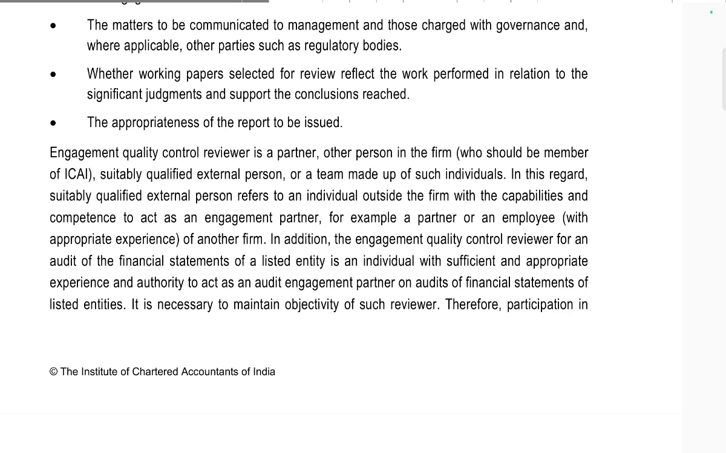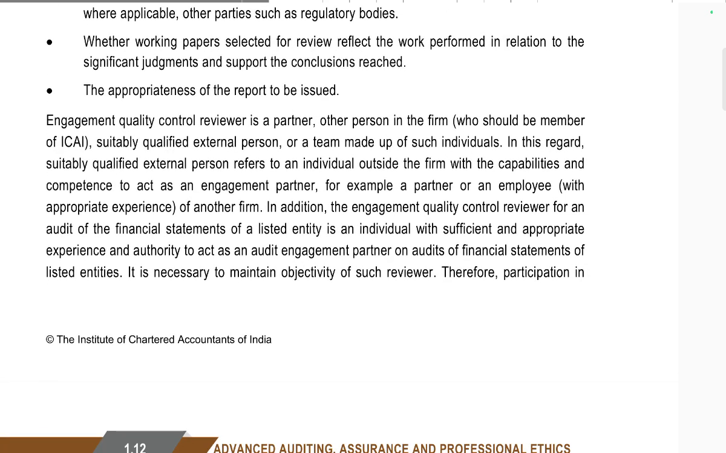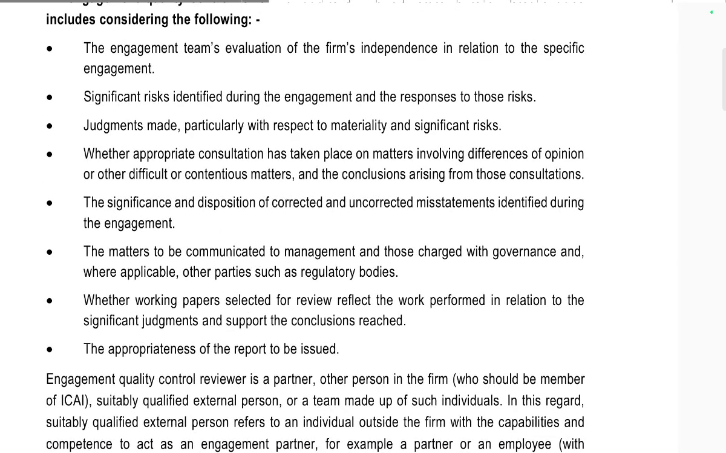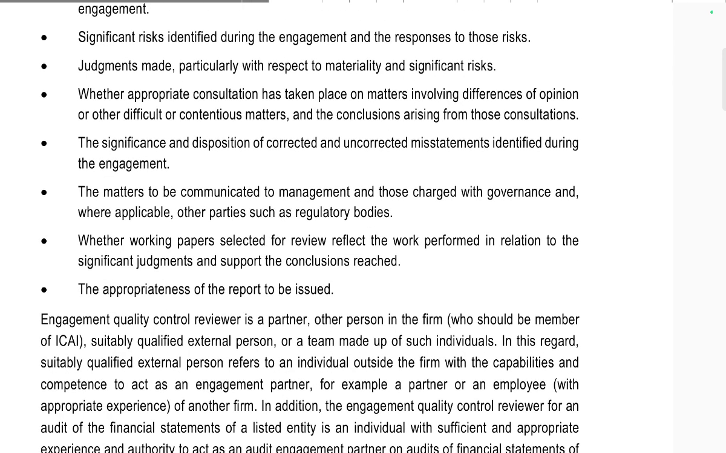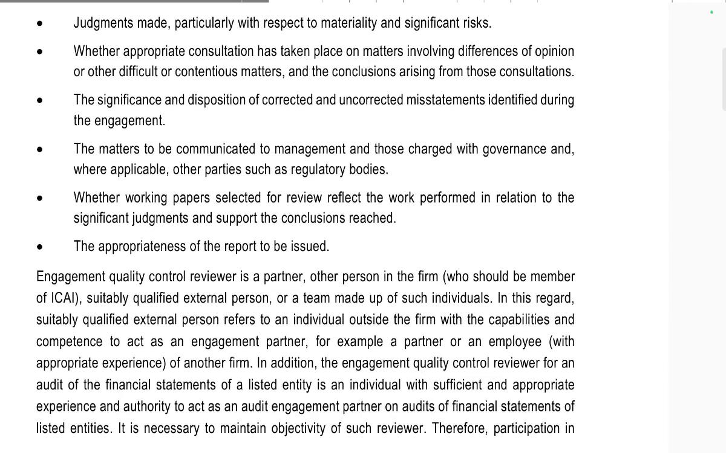The engagement quality control reviewer is a partner or other person of the firm, who should be a member of ICAI, or a suitably qualified external person. The review covers significant risks identified during the engagement, judgments made as to whether proper consultation has taken place on differences of opinion and other difficult or contentious matters, and the conclusions arising from this consultation. Significant dispositions, and corrected and uncorrected misstatements identified, should be communicated to the partner and management.